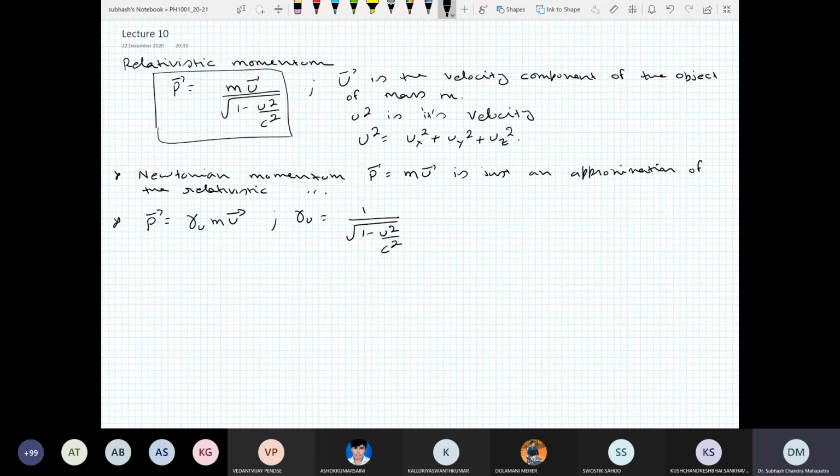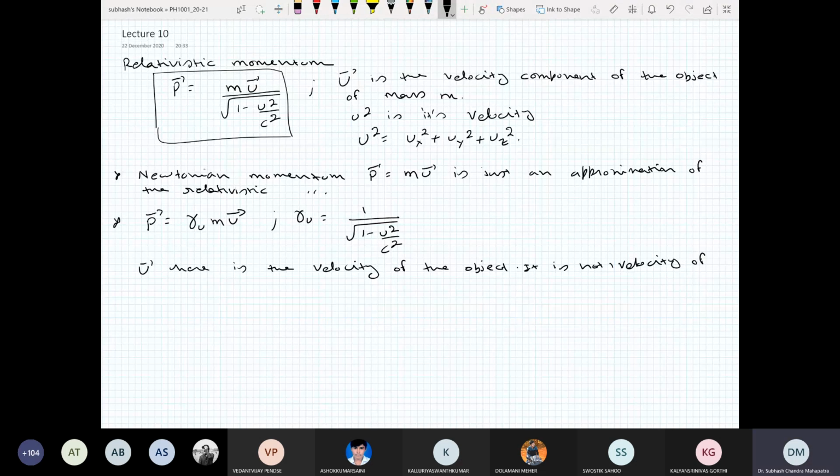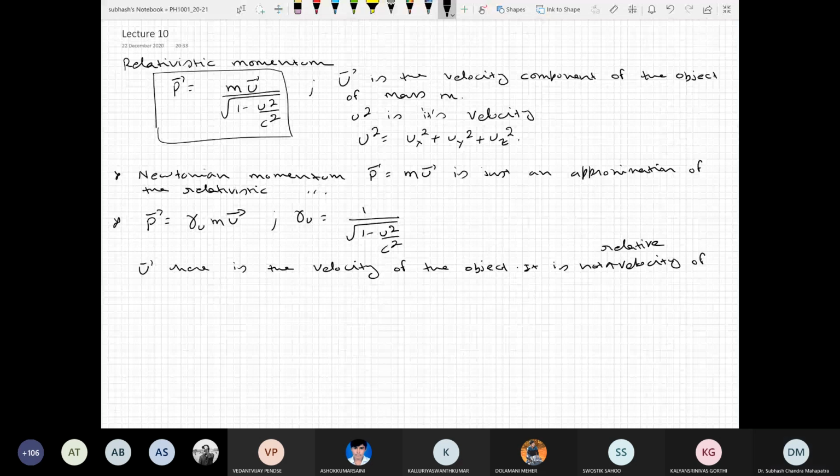Remember, the u vector here is the velocity of the object. It is not the velocity of the frame, not the relative velocity of inertial frames.